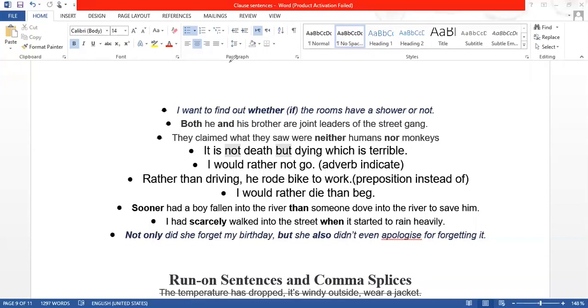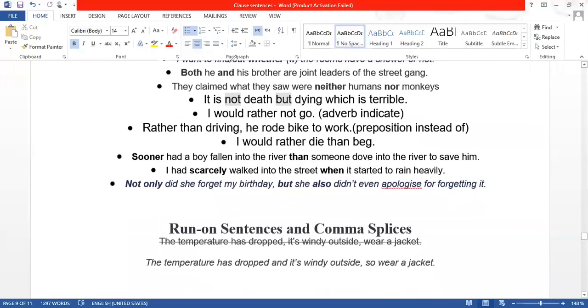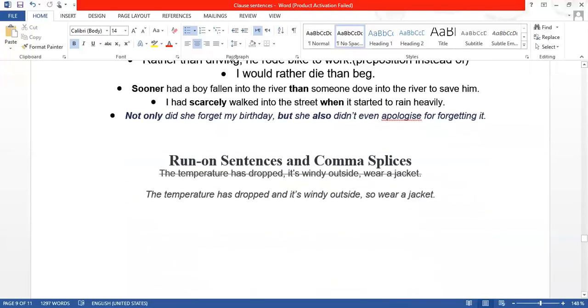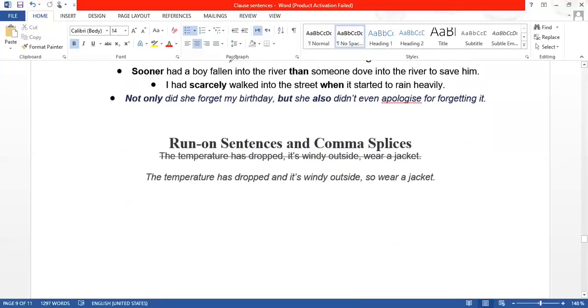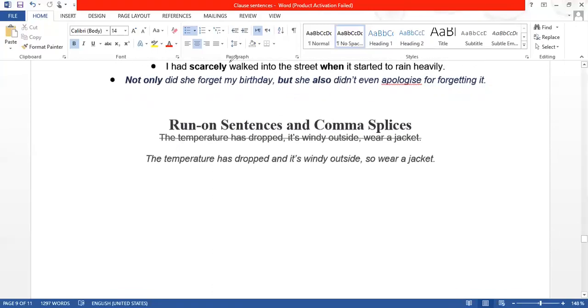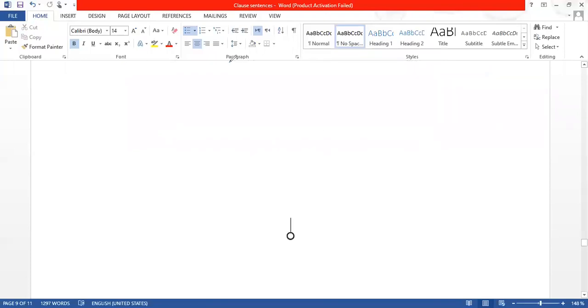I'm just telling you to go and read it and make sentences like this, and then if you have a problem, you can ask me. You have another class, so I'm quickly finishing this correlative conjunction. And then we have run-on sentences. Run-on sentences are incomplete sentences. When you don't put these conjunctions in the proper place, those sentences are called run-on sentences. So you should be very careful about these conjunctions.